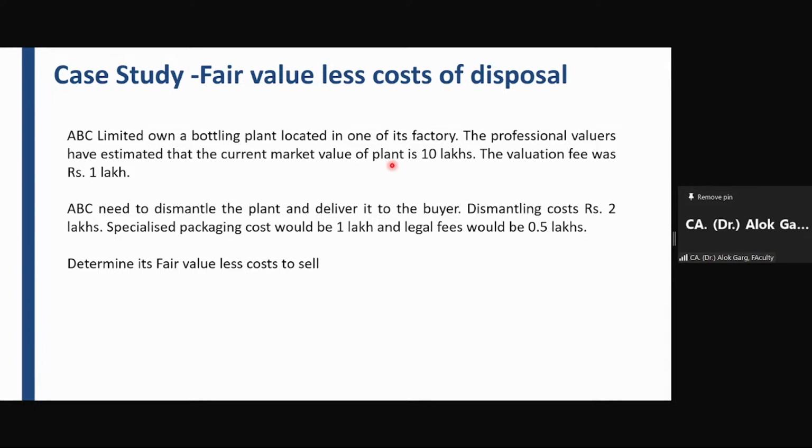Illustration number 2. So this fair value less cost to sell example I am looking at. Not to worry, it is there in my PPT. So let's cover it from my PPT. My PPT is visible now. Is my PPT visible now?